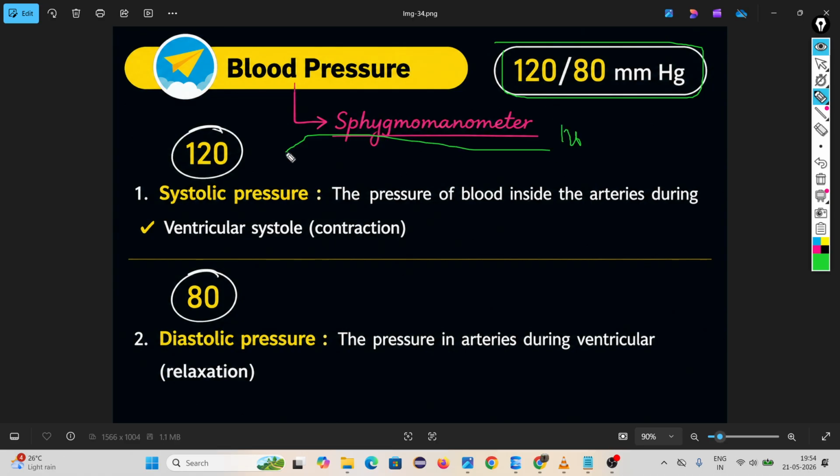Look, this is our normal blood pressure. 120 refers to systolic pressure, and 80 to diastolic. When the heart contracts, high pressure will be created; when it relaxes, low. The ratio should be 120 divided by 80 mmHg, का unit. Okay, 120 divided by 80 mmHg. You have to remember. Sometimes they will ask you what is the ratio of systolic pressure and diastolic pressure in normal human beings.